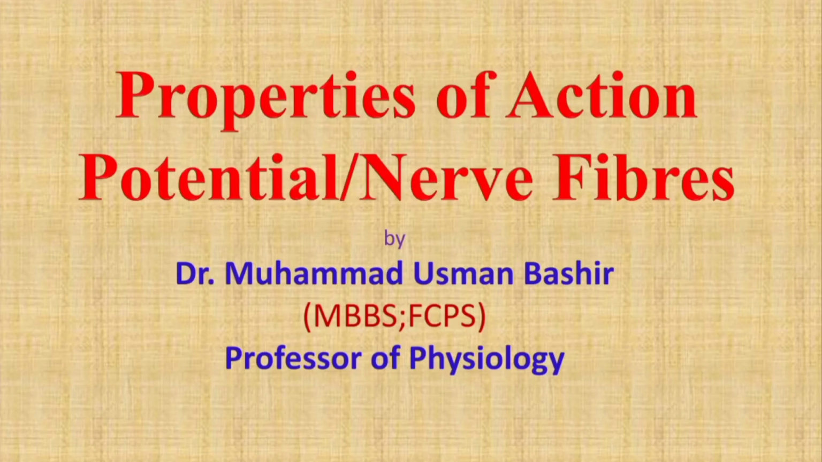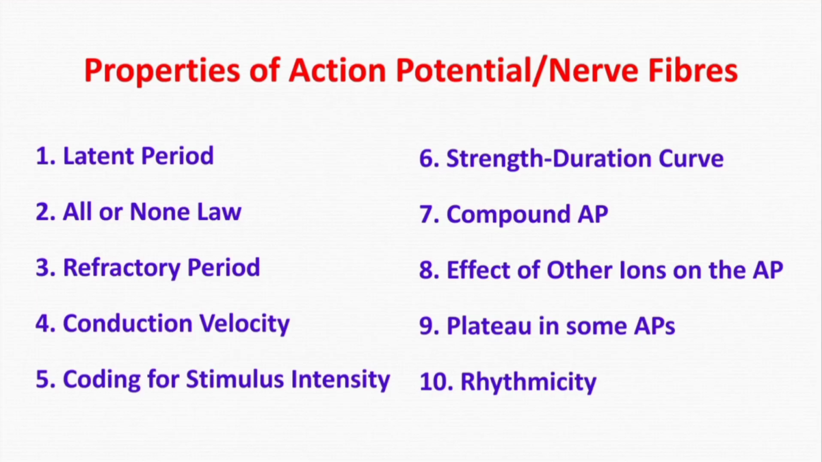I am Professor Dr. Muhammad Usman, and today we are going to discuss various properties of the action potential or nerve fibers. So various properties are latent period, all or none law, refractory period, conduction velocity, coding for the stimulus intensity, then strength-duration curve, compound action potential, then effect of other ions on the action potential, means other than the sodium and potassium, then there is property of plateau in some action potentials, and finally rhythmicity. So let us start with the latent period.